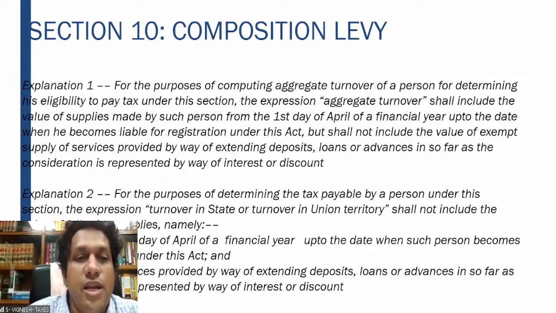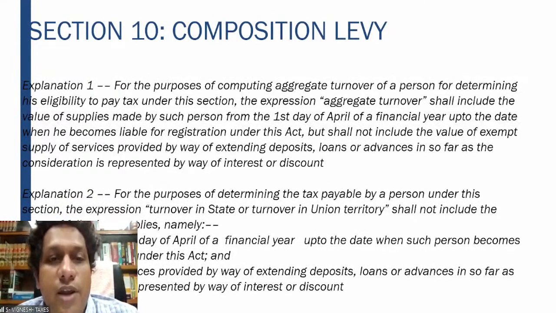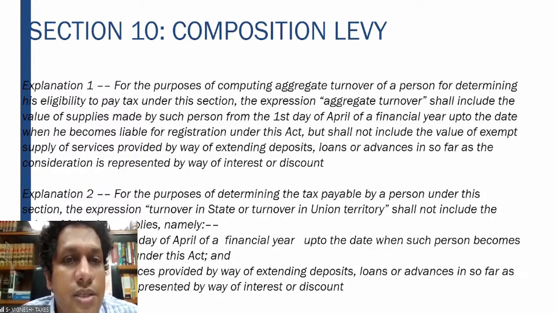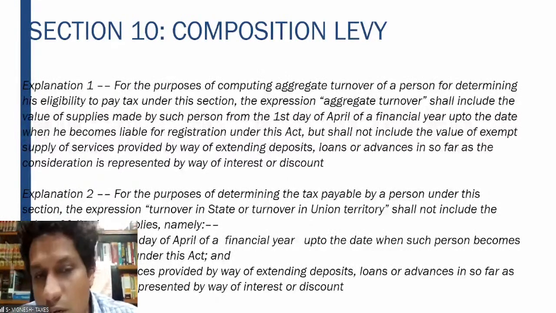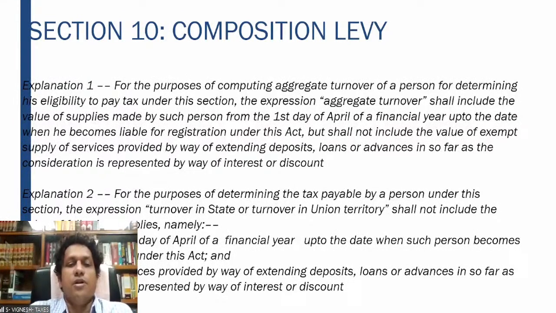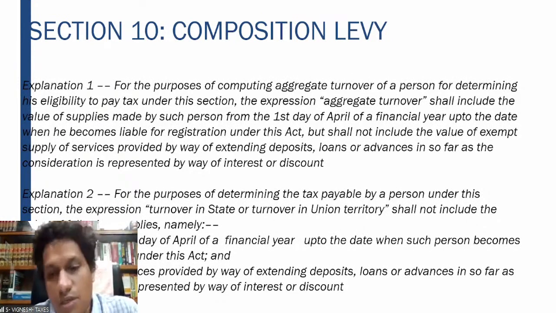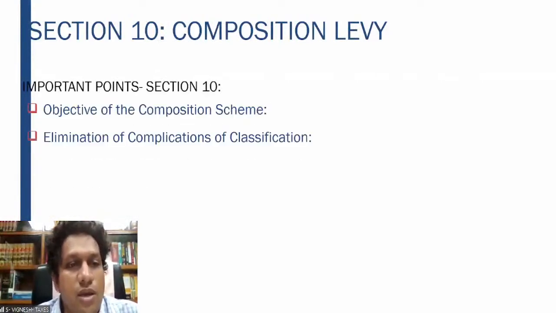Right? Then the explanations. The value of supplies for aggregate turnover, from the first day of the financial year to the date on which he becomes liable to registration under the Act, shall not include the value of exempt supplies, that is, interest on fixed deposits, etc. should not be included. Then for the purpose of determining the tax payable, the turnover in the state or turnover in the union territory will not include the value of supplies from 1st April to the date it becomes liable for registration, and exempt supplies also will not be covered.